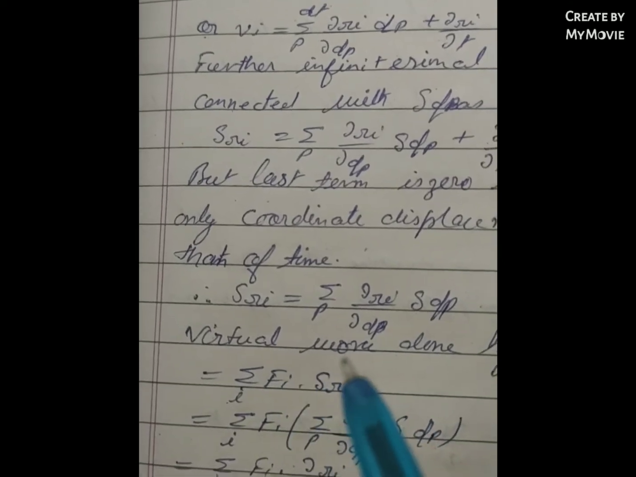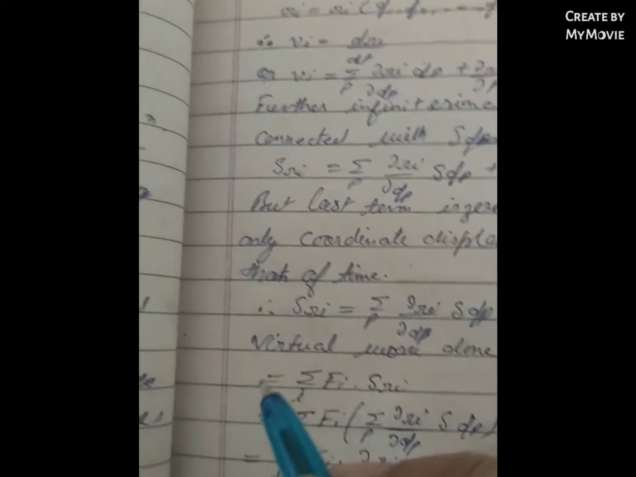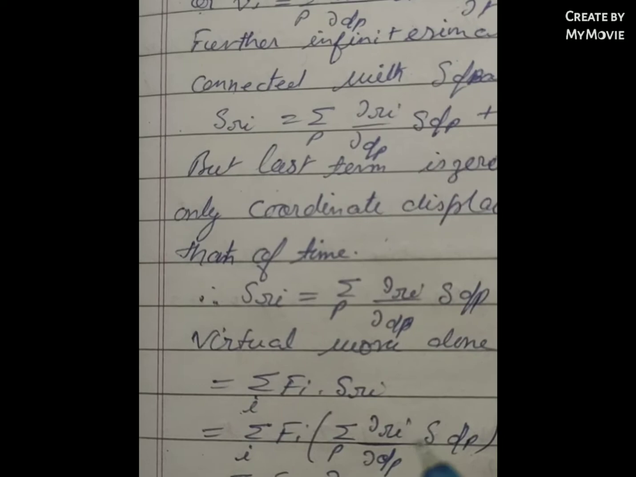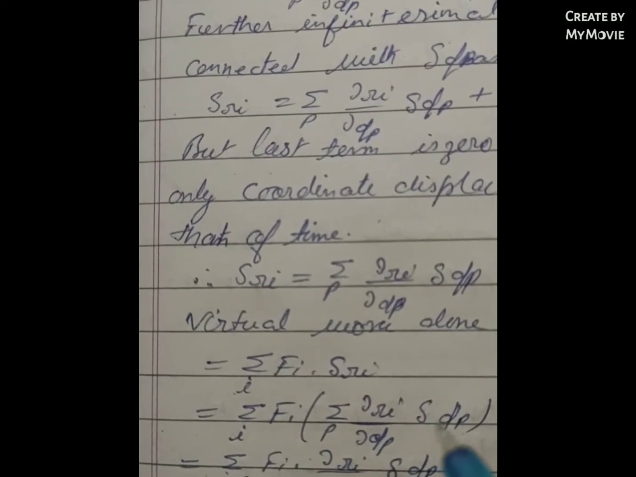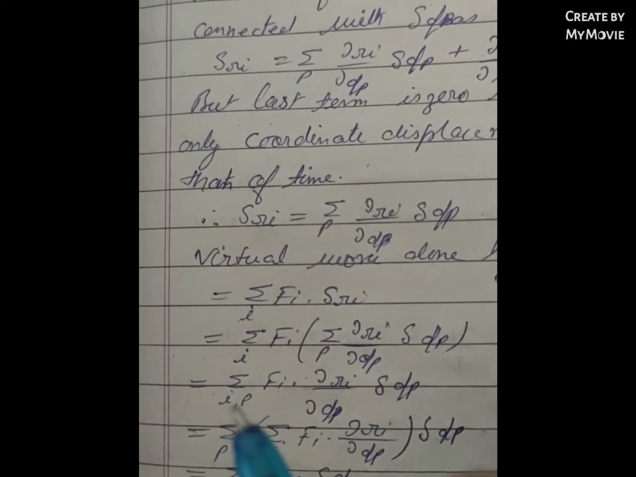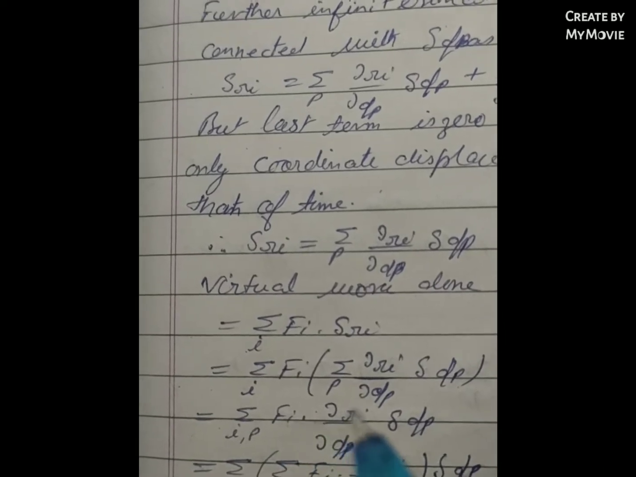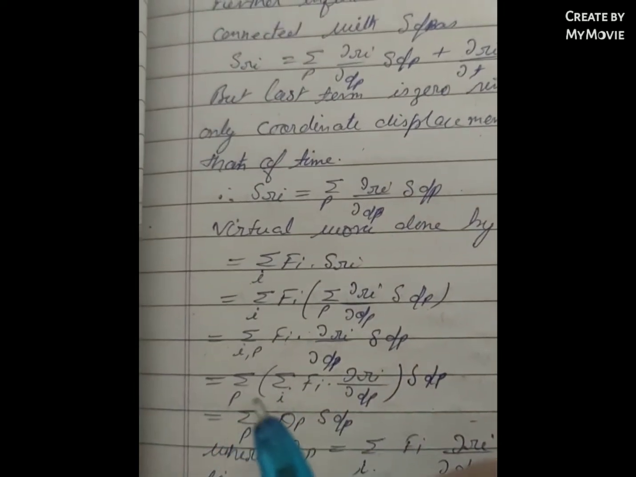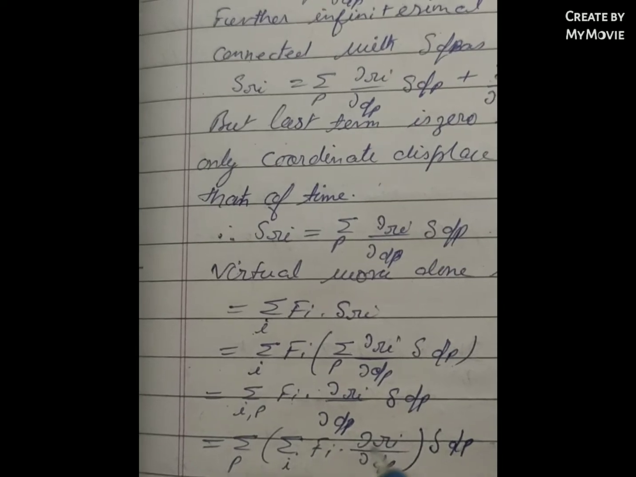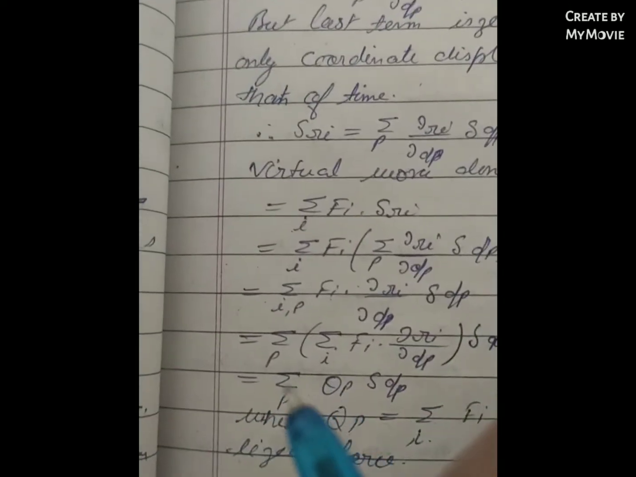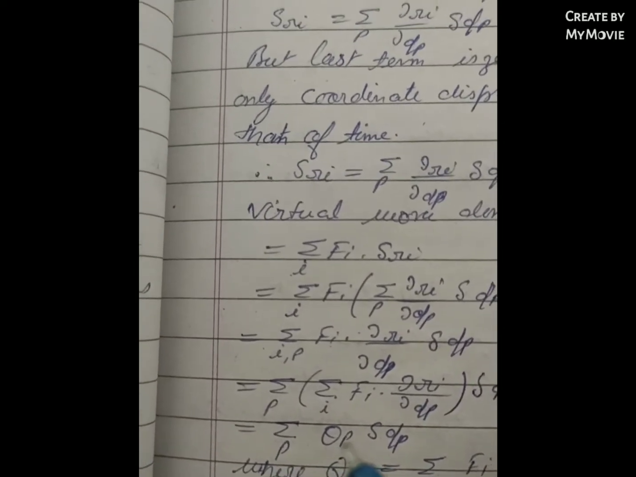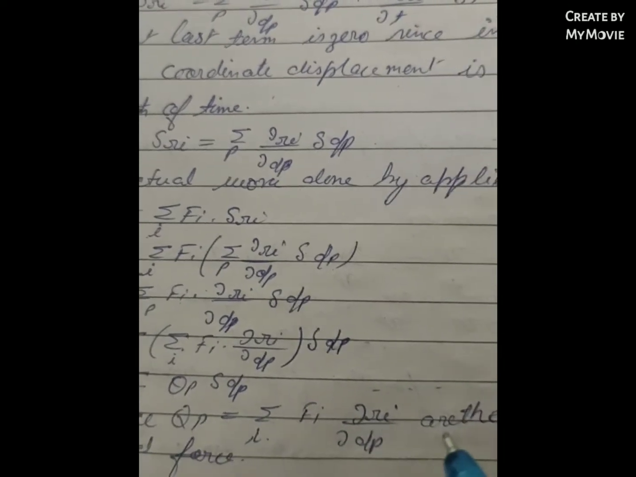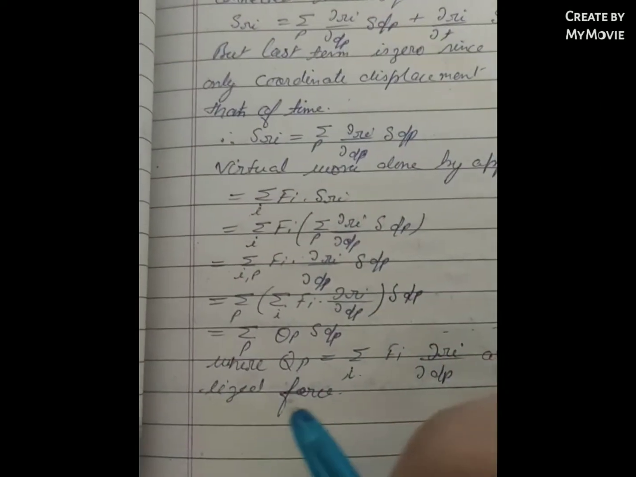The virtual work done by the applied force is equal to sigma over i of Fi δRi, which is equal to sigma over i of Fi times (sigma over ρ of ∂Ri/∂qρ δqρ), which is equal to sigma over ρ of (sigma over i of Fi ∂Ri/∂qρ) δqρ, which is equal to sigma over ρ of Qρ δqρ, where Qρ is equal to sigma of Fi ∂Ri/∂qρ, the components of the generalized force.